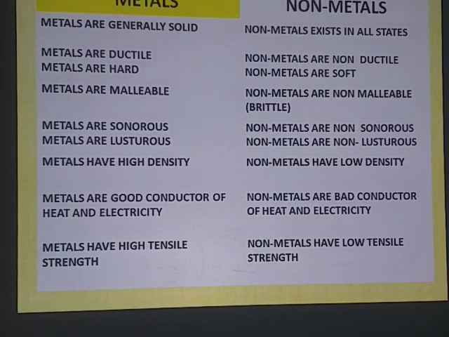Non-metals exist in all the three states, are non-ductile, soft, non-malleable, brittle, non-sonorous, non-lustrous, have low density, and are bad conductors of electricity as well as heat. Non-metals show low tensile strength.